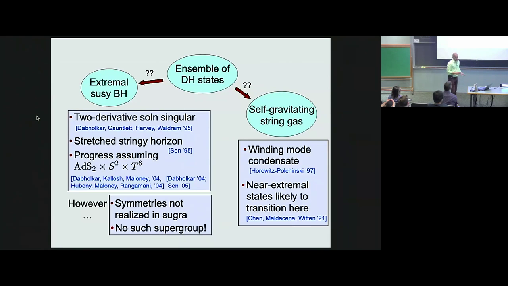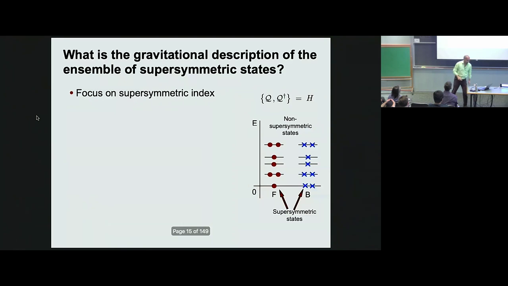But what I want to do is slightly different. I want to approach this problem from a different angle, not as a limit of near extremal states. Just ask directly, there's an ensemble of supersymmetric states, what's the gravitational description? Okay? So I want to use supersymmetry. And in particular, to do that, I want to focus on an observable which gets contributions only from supersymmetric states. Okay? And then ask, what's the gravitational interpretation of that?